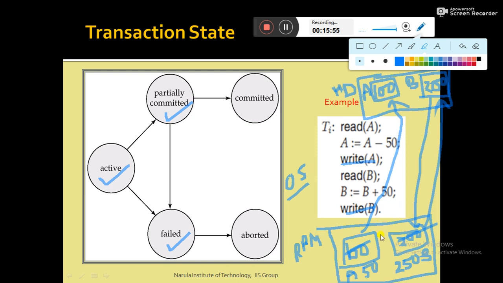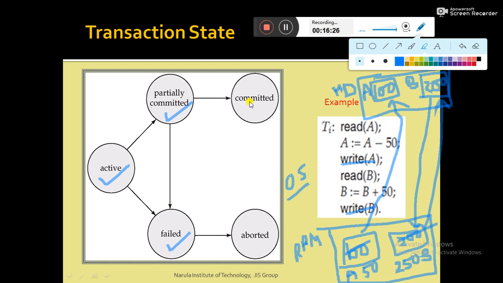Paging means writing back the content of RAM to the hard disk. This job is performed by the operating system. Now, once all the instructions are executed successfully, if a power failure occurs and, due to the power failure, the operating system is not able to complete the paging or copying job to the hard disk, then the transaction will be moved to the failed state.